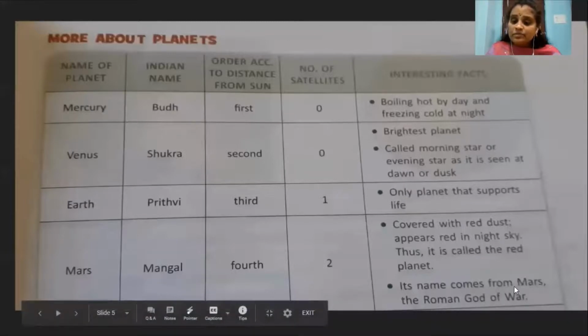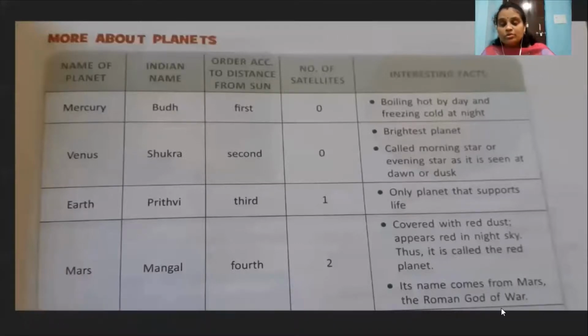Its name comes from Mars, the Roman god of war. Children, do you know the Roman people had a god of war. What is that Roman god of war? Mars. That's why they gave the name Mars to the planet. That is Mars, the fourth planet in our solar system.